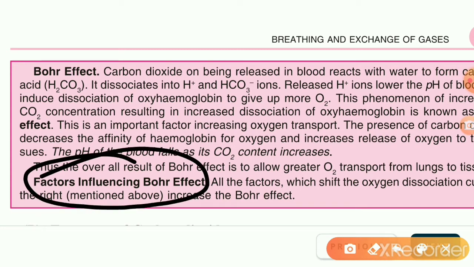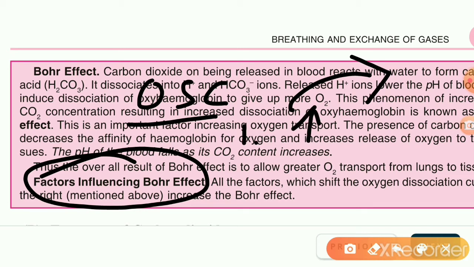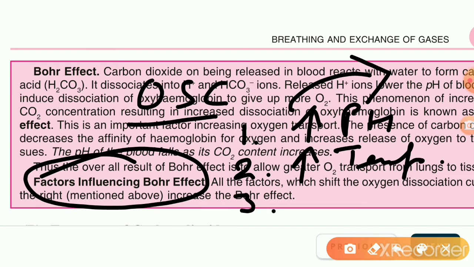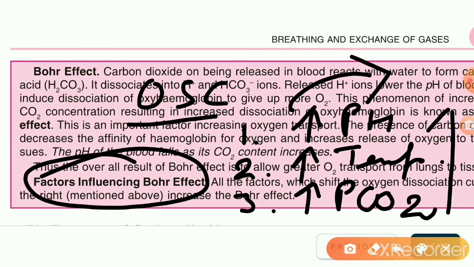All those factors which shift the oxygen dissociation curve towards the right-hand side. And what were the factors? The first factor was decrease in pH. The second factor was rise in temperature. And the third factor was increase in the partial pressure of carbon dioxide. So all these factors will increase the Bohr's effect.